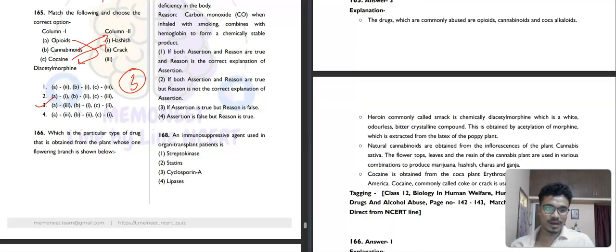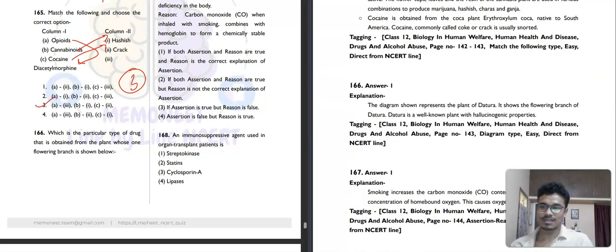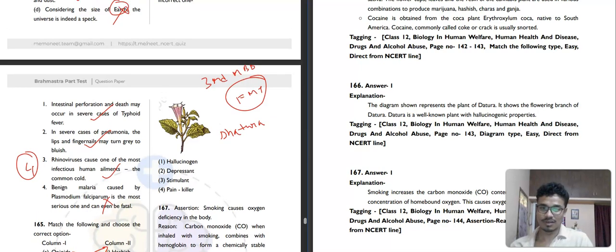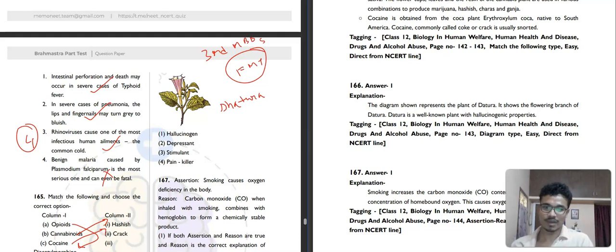Which is the particular type of drug that is obtained from the plant whose one flowering branch is shown below? Hallucinogen is datura. This will pain you so much in FMT, in third year of MBBS. This plant is dangerous. Don't ever try to eat any parts of the plant. The whole plant is dangerous, toxic. And this plant is basically hallucinogenic, causing hallucination. Datura. Okay, 167.